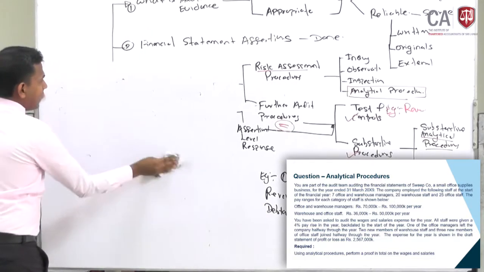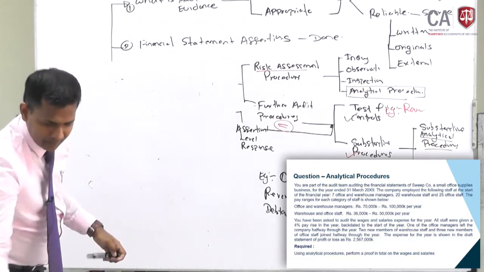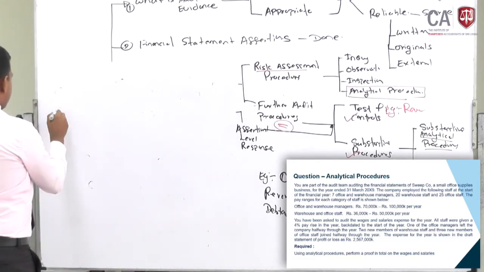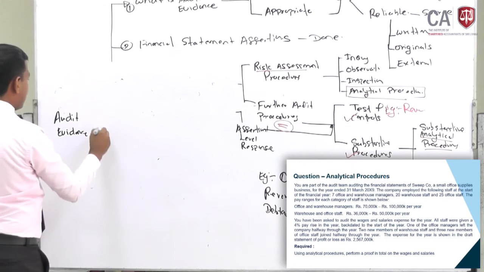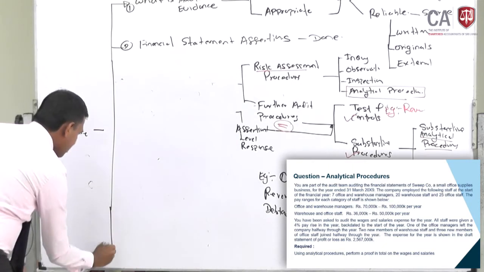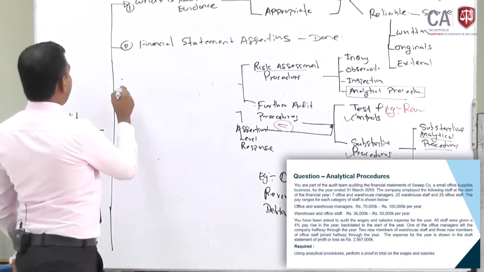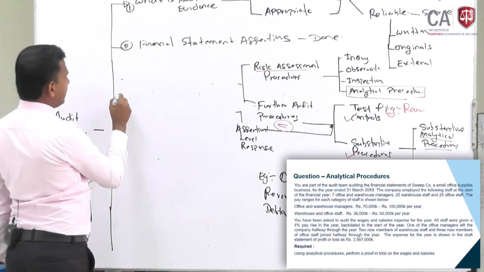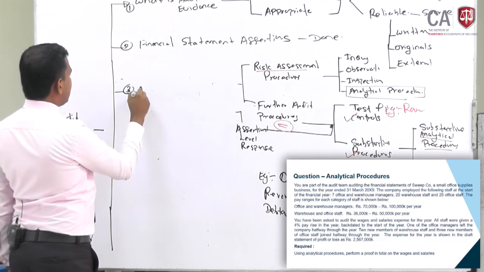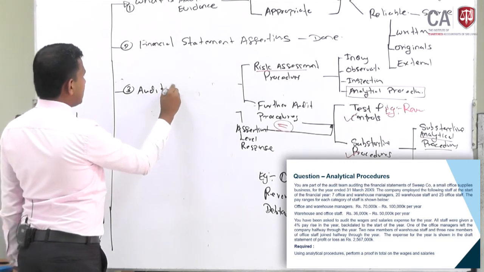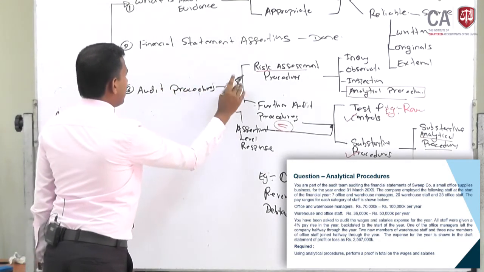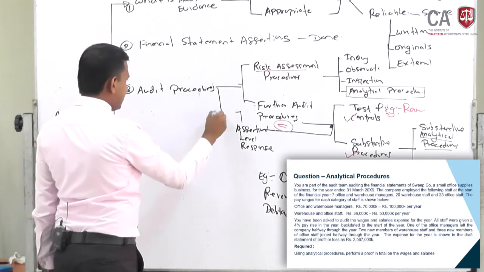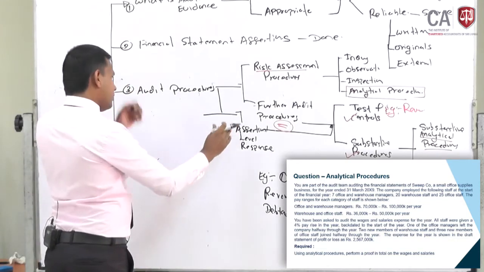And I'll rewrite where we were in our diagram discussion. We were in the discussion of audit evidence, right, and here we were at number 3, audit procedures, and this can be divided into 2.